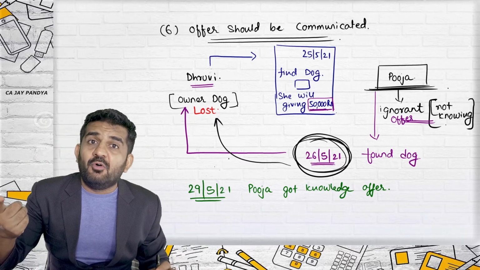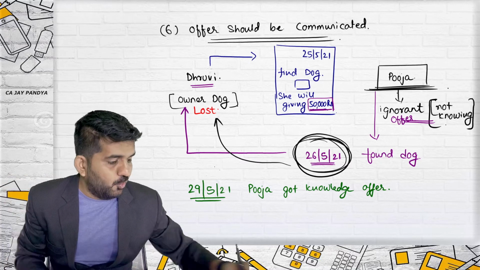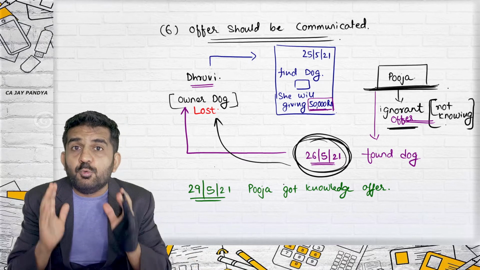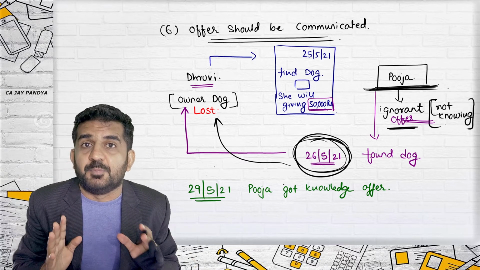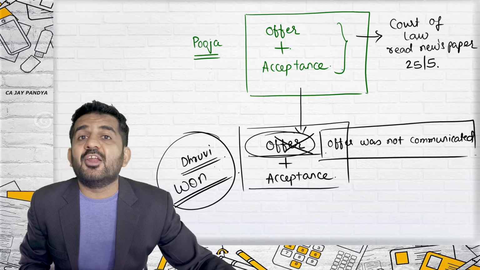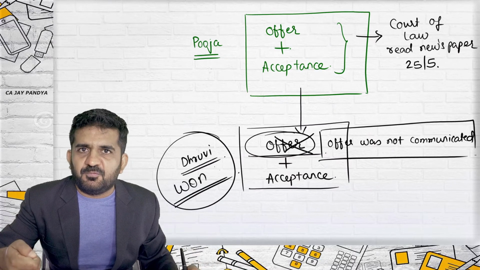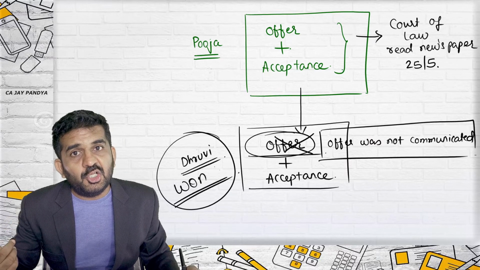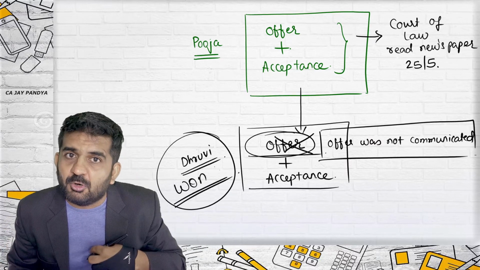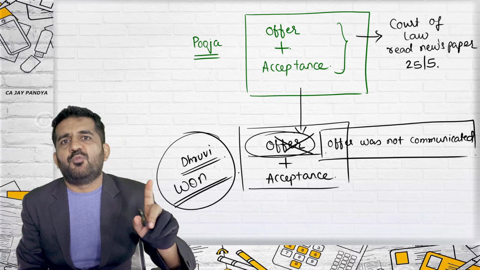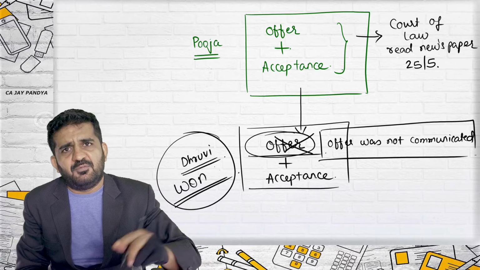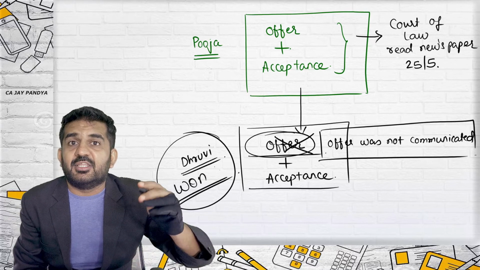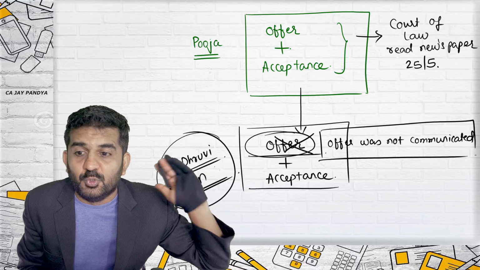Now, who will know whether she was knowing or not? No one knows except Pooja. I have written it over here, but only Pooja knows that she has not read the newspaper. So if Pooja argues this, that on 25th I got the dog, on 26th I returned the dog. At that time, I was knowing about the offer, but I didn't ask for money because she is my neighbor or my friend, and she was very happy at that time. So I thought, let me ask for money after 1 or 2 days.